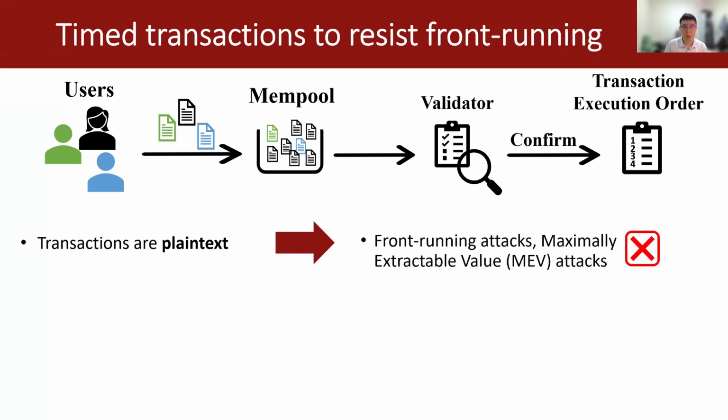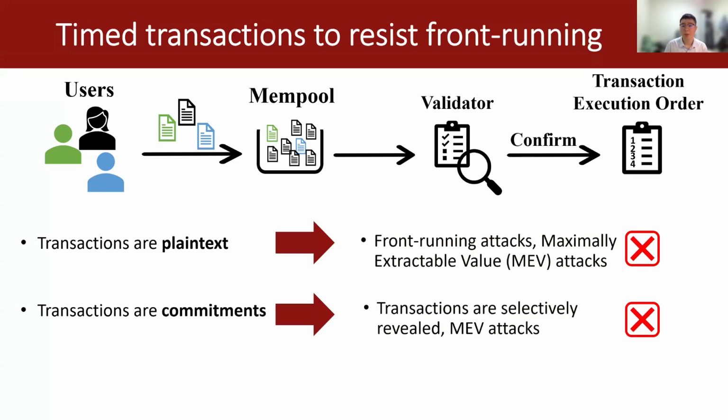To hide transaction information, in the second case, users can commit their transactions and reveal later. However, commitments can only be revealed by users themselves. This means attackers can selectively reveal their transactions and still launch front-running attacks. To solve this transaction revealing problem, users can encode their transactions using time block puzzles. However, as we just mentioned, attackers can simply choose random information as time block puzzles and waste others' computational power.